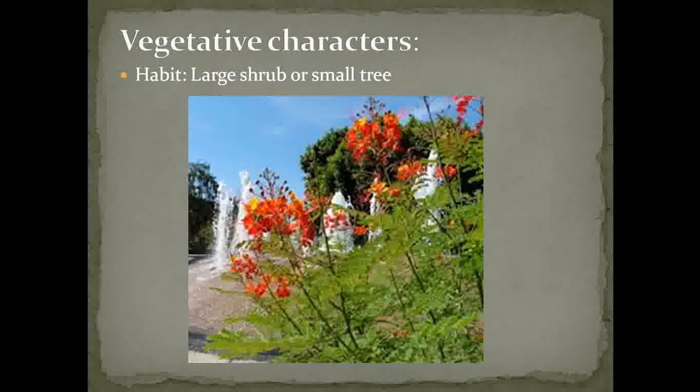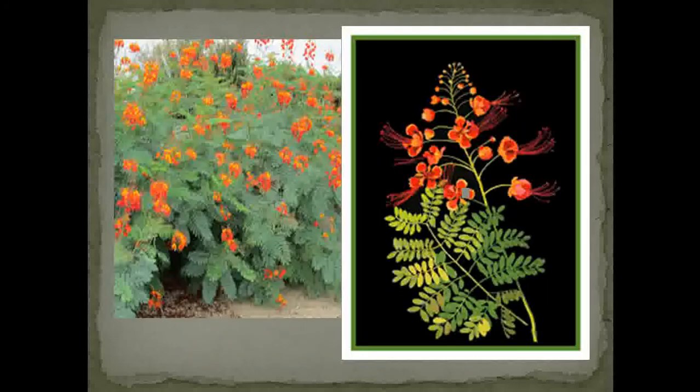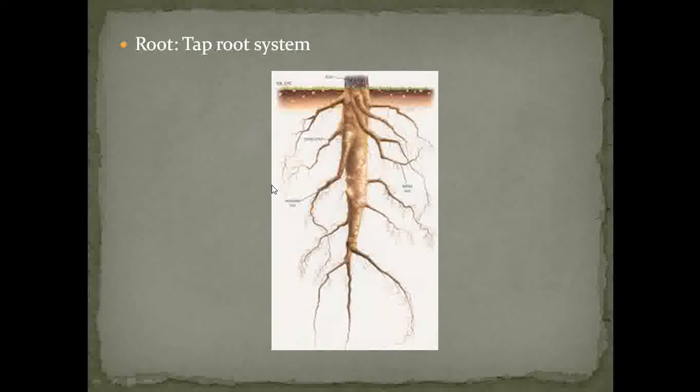If you observe your surroundings, about the habit of Caesalpinia pulcherrima, most of them are either large shrubs or small trees. See this one, this is the large shrub and this is the actual inflorescence of Caesalpinia pulcherrima. So next we see the roots which are observed in Caesalpinia pulcherrima.